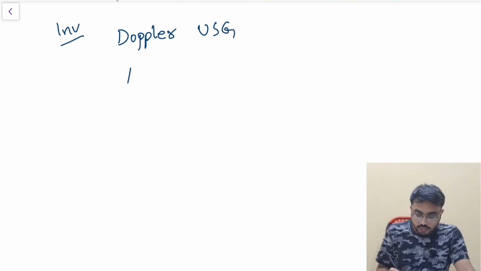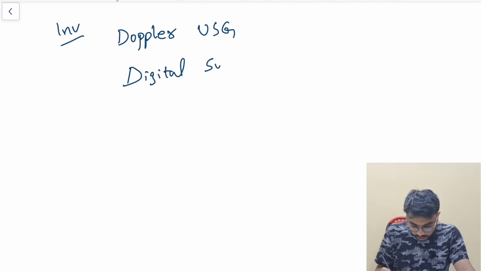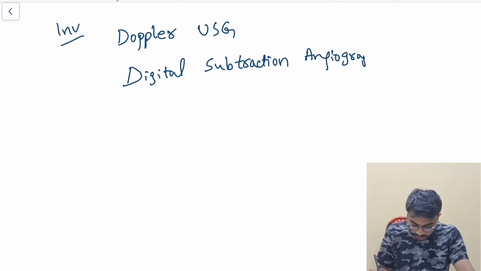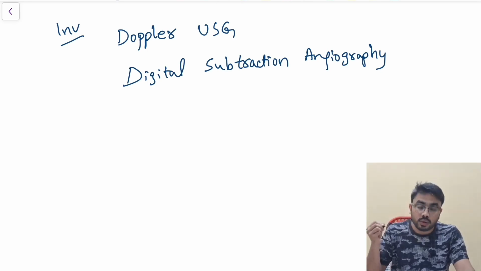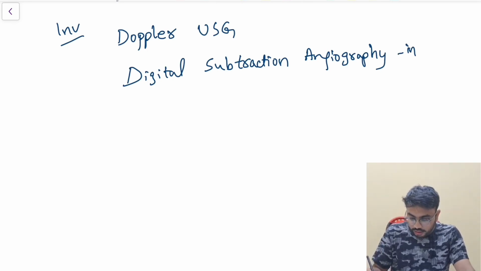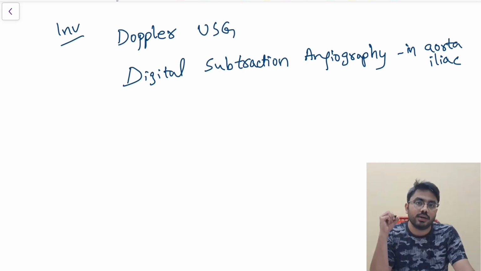Now I can do digital subtraction angiography, DSA, in case of aortoiliac involvement. If it is involving the aortoiliac vessels, then I have to do digital subtraction angio.